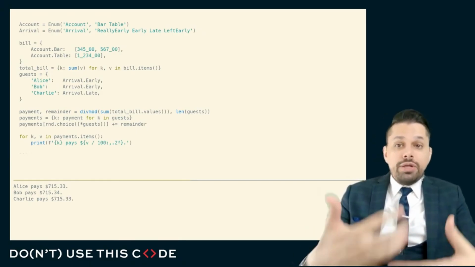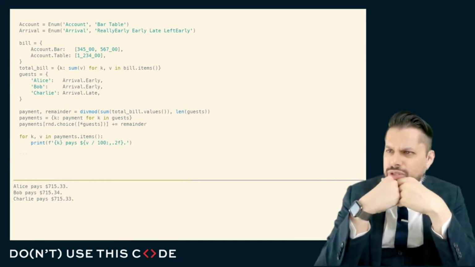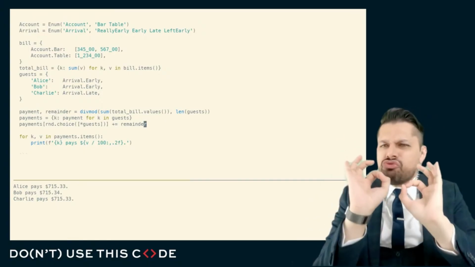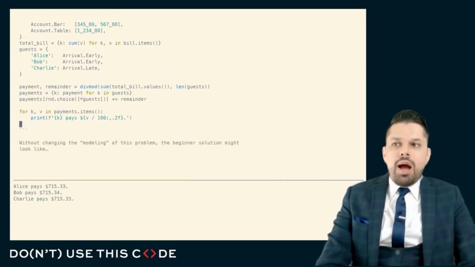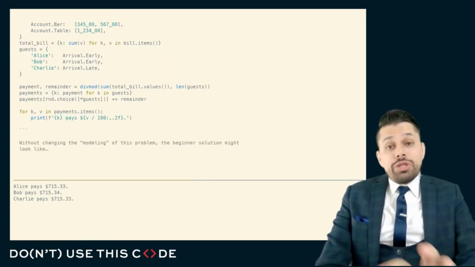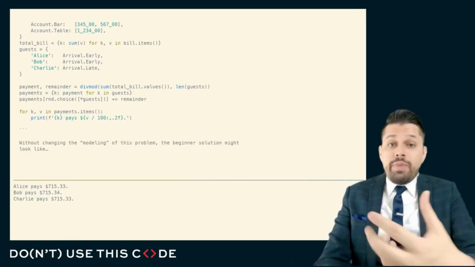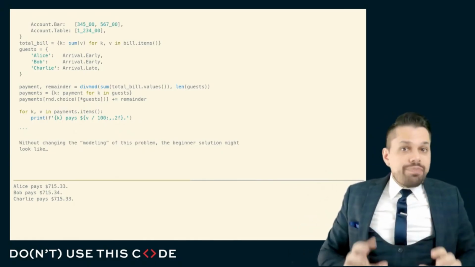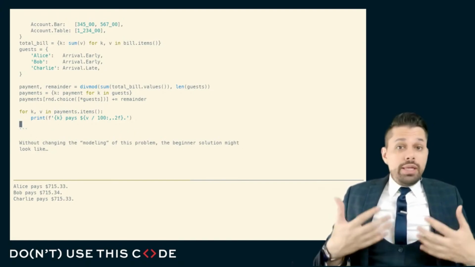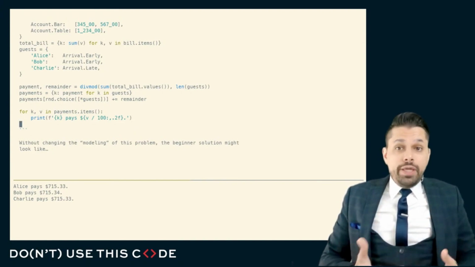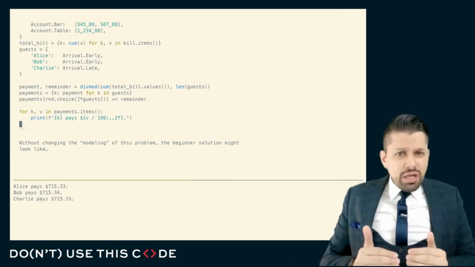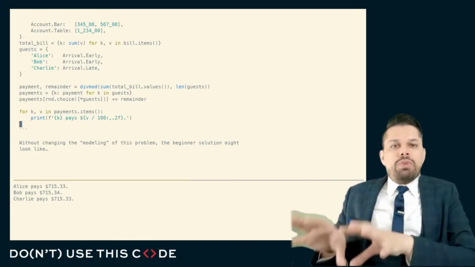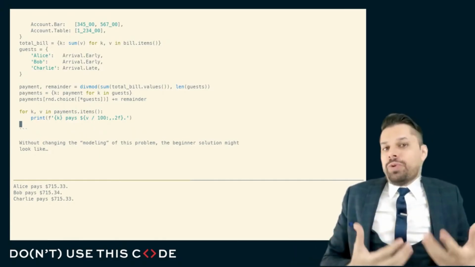Now, of course, the beginner needs to solve the problem of making sure that Charlie, who showed up late, doesn't have to pay for the enormous, outrageous drinks bill that Alice and Bob rang up while they were waiting. And so the beginner may accept this modeling or may accept the evolution of this modeling and work within that framework. This is something that we often see that beginners do, and it is a reasonable thing to do if you are a beginner. That is, you're given some code, and you're not really willing to push the boundaries of how that code models the underlying physical reality.